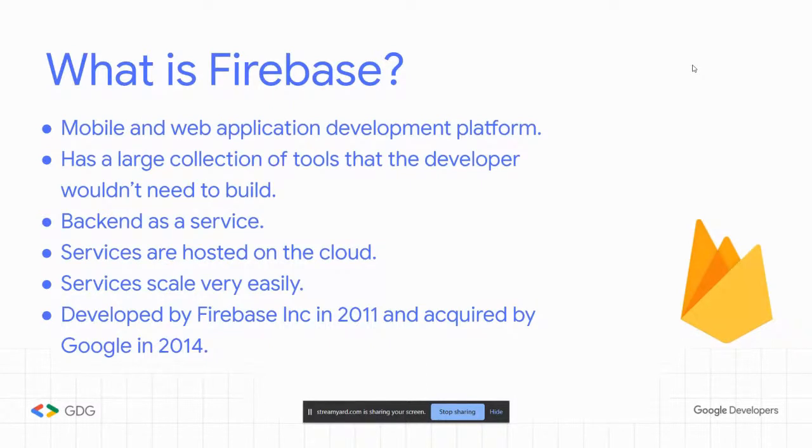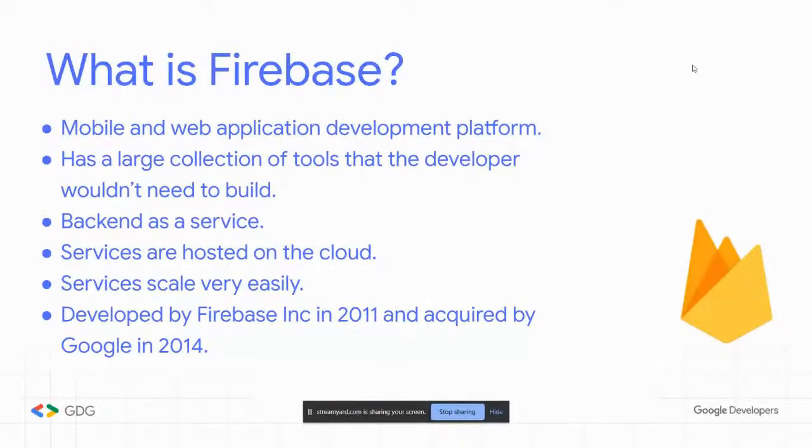Meaning, let's take this example. I'm gonna pause for a second and take an example. How does this really work? How does this benefit me with it being hosted on the cloud and scaling very easily? So imagine I'm an app developer. I'm a freelancer. I make Android apps or Flutter apps in my free time, and I want to release my apps to the App Store.